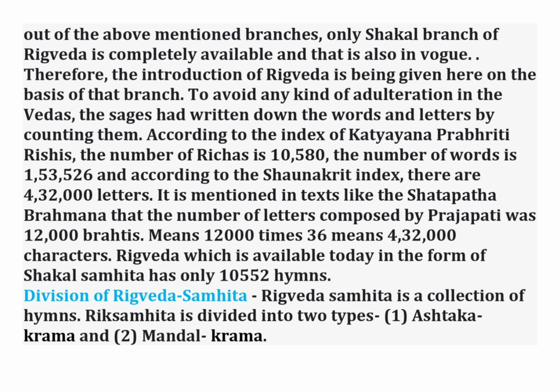To avoid any kind of adulteration in the Vedas, the sages wrote down the words and letters by counting them. According to the index of Katyayan and other rishis, the number of richas is 10,580. The number of words is 1,53,526 and according to the Shaunakrit index, there are 4,32,000 letters. It is mentioned in texts like the Shatapatha Brahmana that the number of letters composed by Prajapati was 12,000 Brihatis, means 12,000 times 36, means 4,32,000 characters.